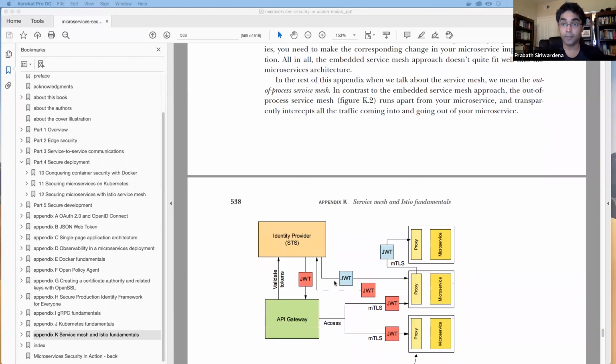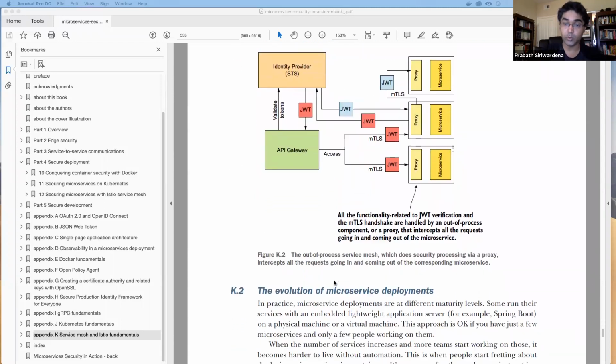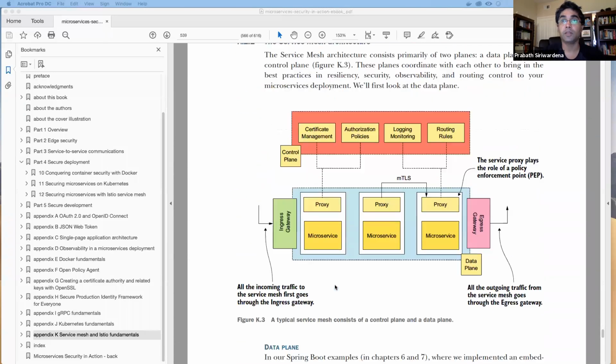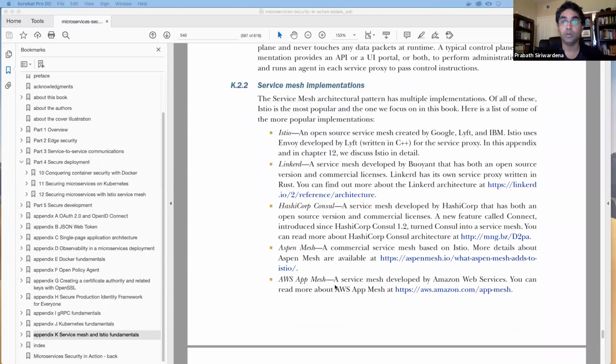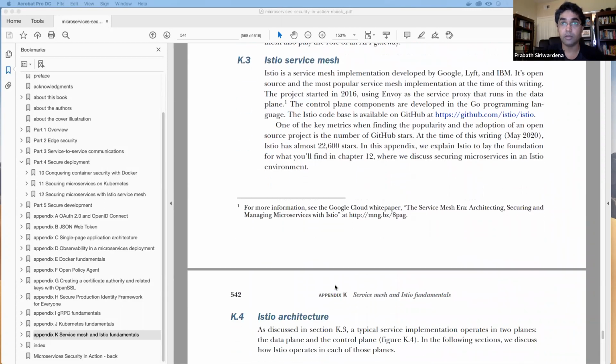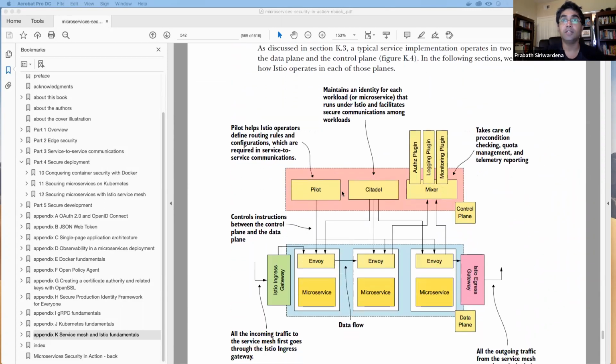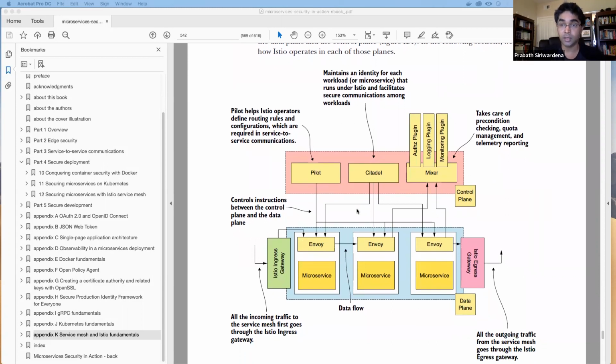Yes. So this appendix gives you a high-level understanding of Istio Service Mesh. Let me quickly go through the architecture, and then we'll go through a set of samples. So this is in fact the architecture that you see in Istio prior to 1.5. When I got started writing the book, we started with Istio 1.4, and then Istio released 1.5, and then we upgraded all the samples to 1.5.